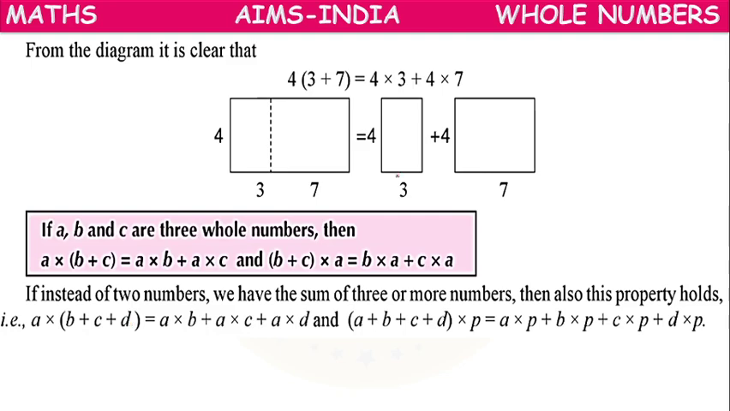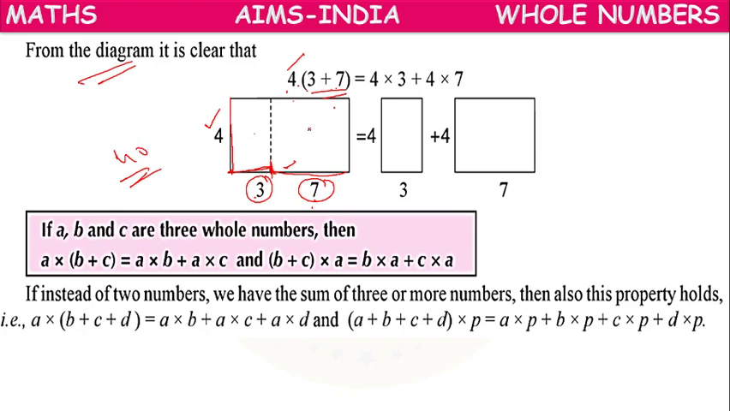Next, observe this diagram, children. So what do we have here? Here the total breadth is 4 parts, this length up to here equals 3 parts, and the remaining length equals 7 parts. If you want to calculate the area of this rectangular block, we can calculate breadth into total length. We can do 3 plus 7, which is 10. 4 into 10, 40. 40 square units.